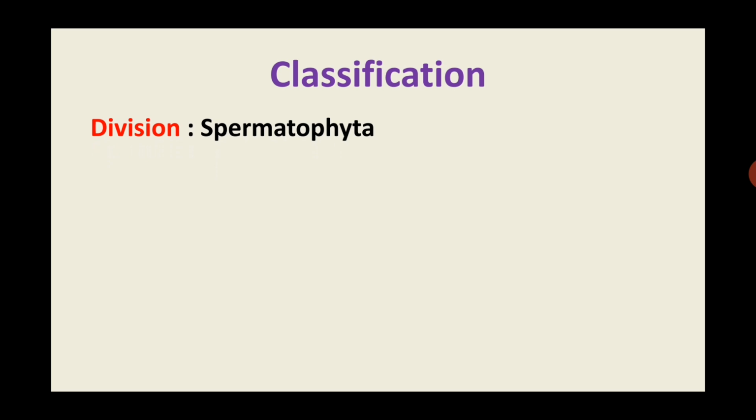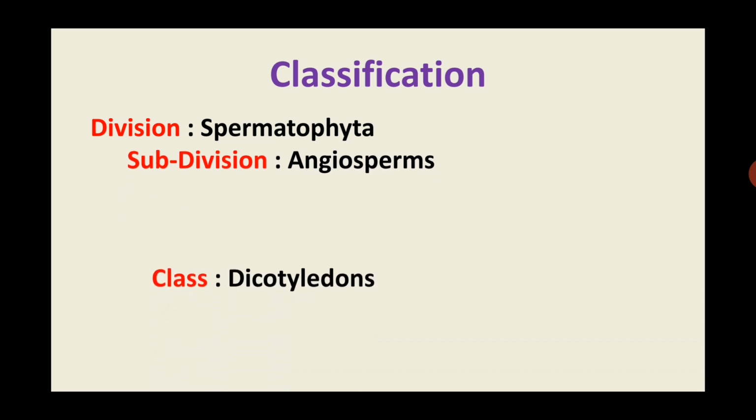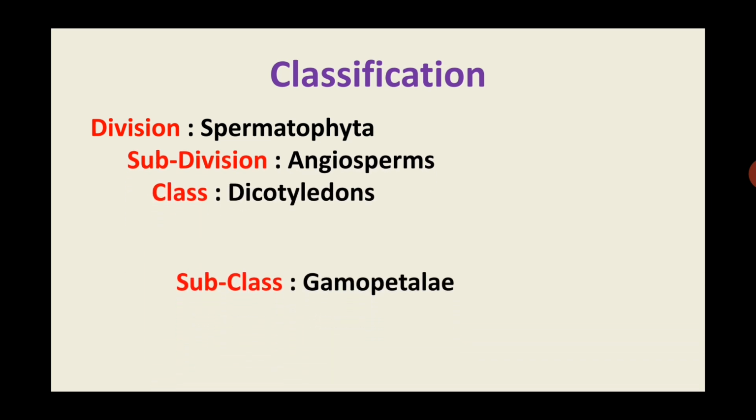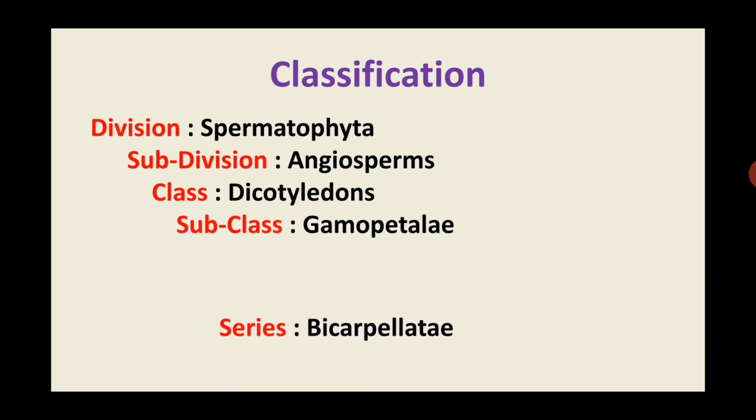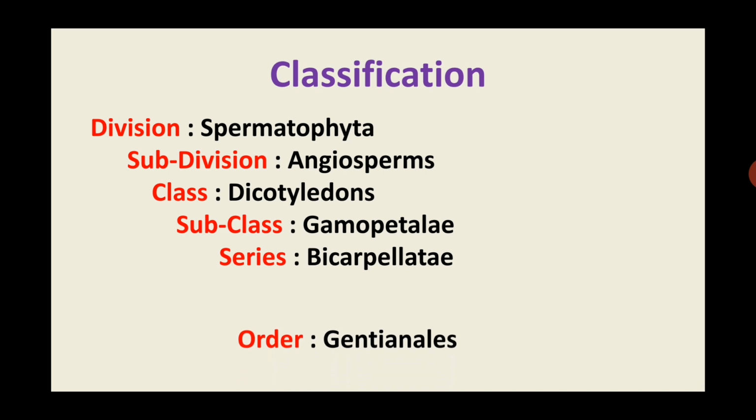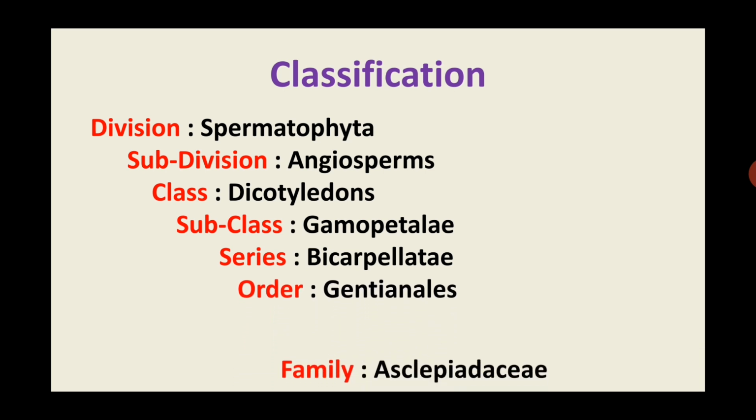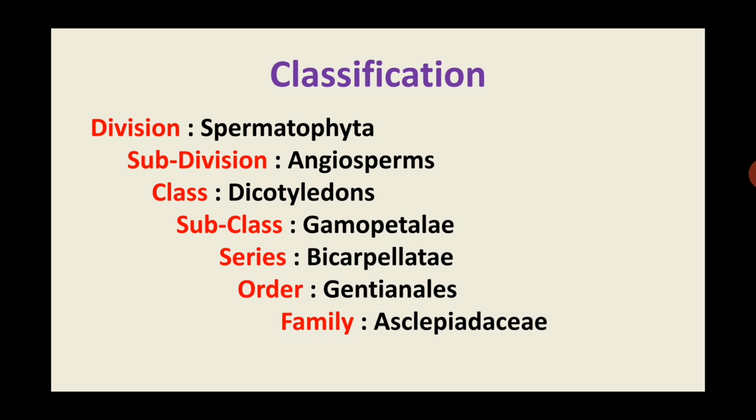So let us begin with the classification of family Asclepiadaceae. The family Asclepiadaceae has been classified by Bentham and Hooker into division Spermatophyta, subdivision Angiosperms, class Dicotyledons, subclass Gamopetalae, series Bicarpellatae, order Gentianales, and family Asclepiadaceae. So this is the hierarchical classification of family Asclepiadaceae according to Bentham and Hooker's system of classification.